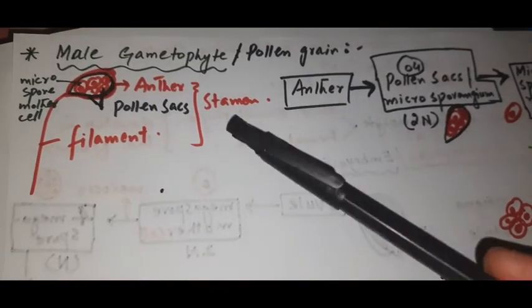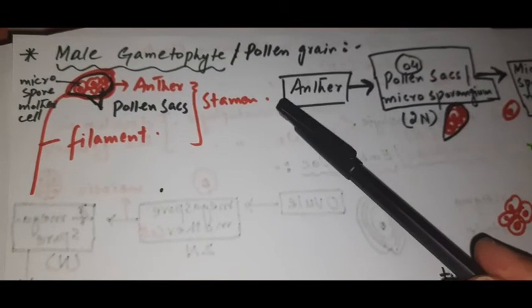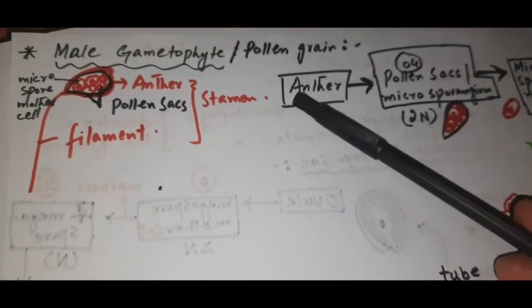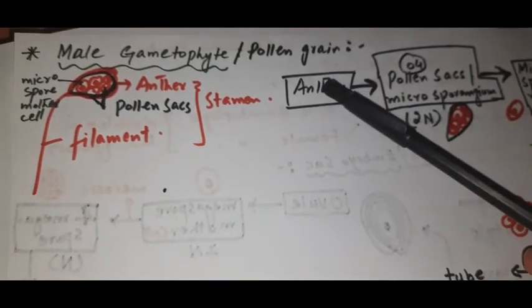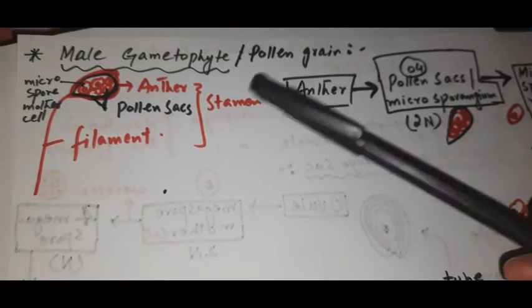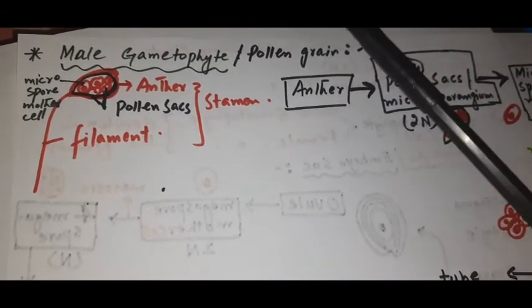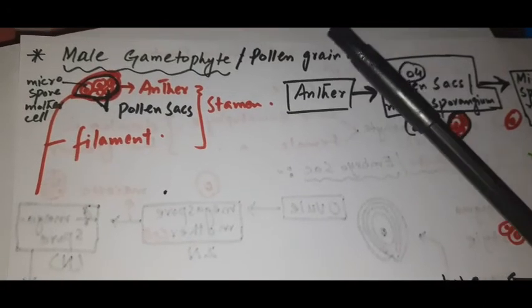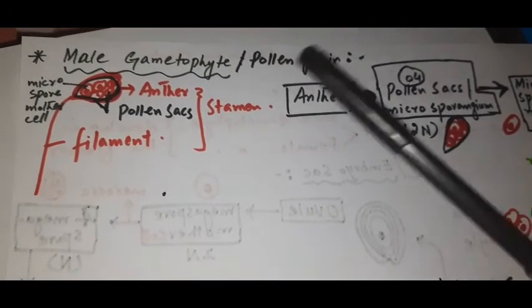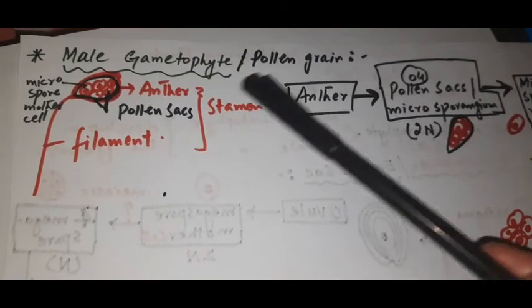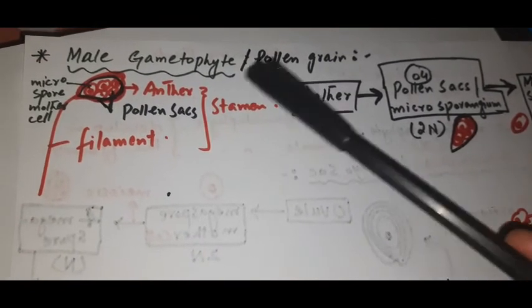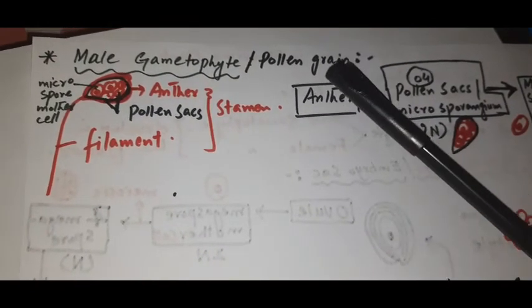Now moving toward the male gametophyte. The male gametophyte is also known as the pollen grain. We call the single thing by both names, right? The male gametophyte or pollen grain. They develop from the microspore.